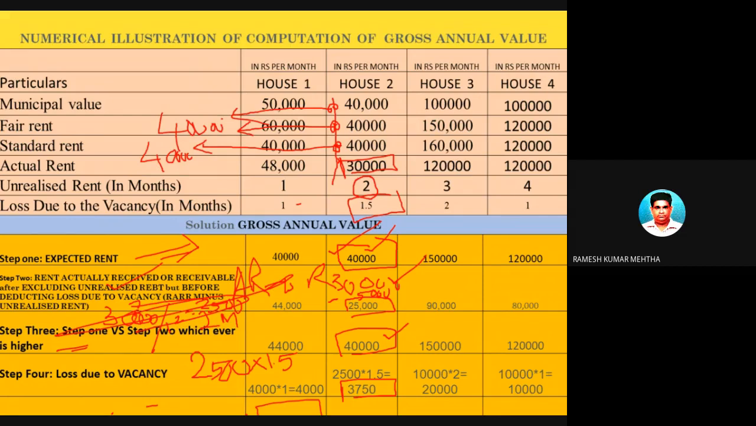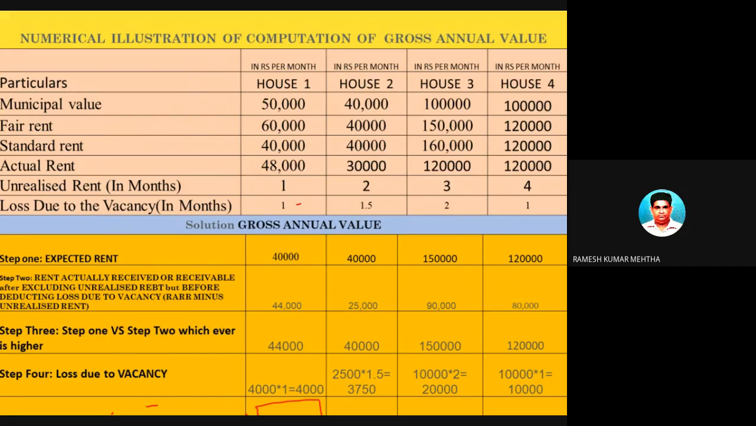Now step number 5. What is step number 5? The step number 5 is step number 3 minus step number 4. That is 40,000 minus 3,750. So you will get this figure. So hope you have understood this one also.